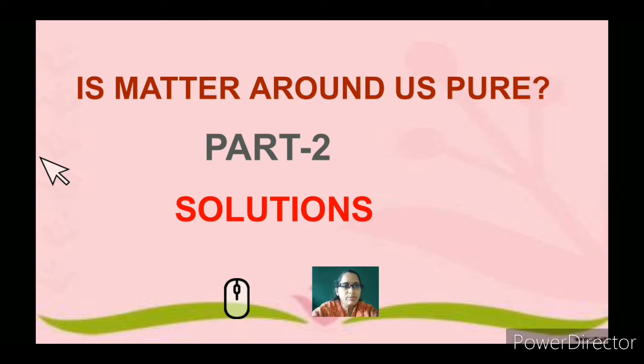Is matter around us pure? We have already seen in the video previously that matter around us is pure and impure. There are two different types: pure substances and impure substances. So let's have a small recap about the previous video that we have learnt.